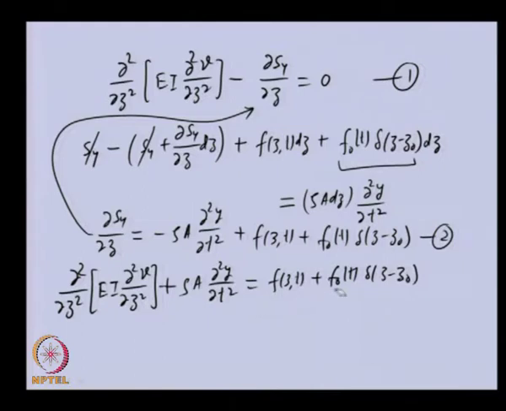So, this is the equation of motion of the Euler-Bernoulli beam, in which we can see this is the elastic force, this is the inertia force, and these are external forces, distributed and concentrated force. And now we will try to solve this equation for free vibration. That means we will equate the external force equal to 0, and we will solve this particular equation.